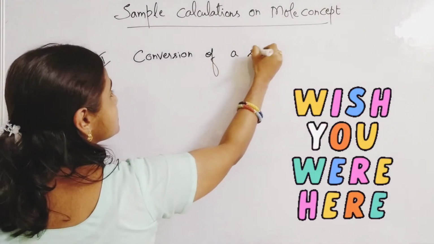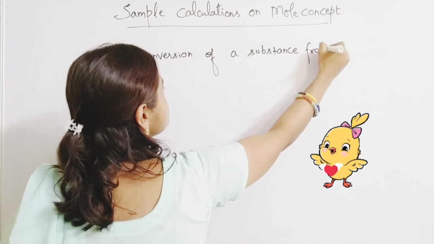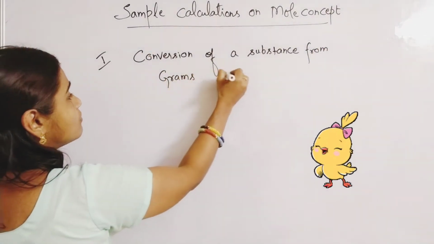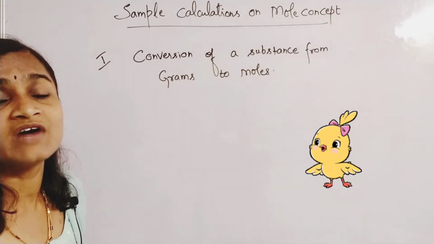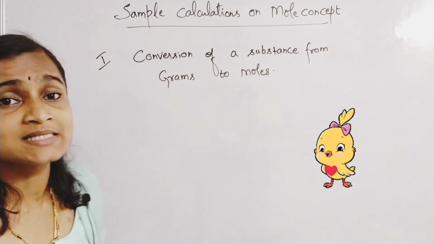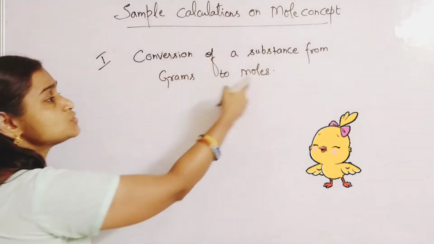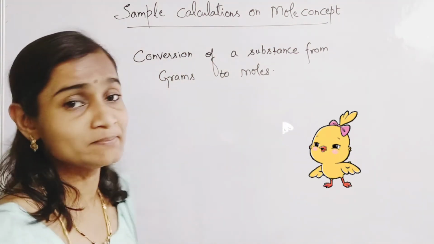This is the first type of conversion. You will come across one type of numericals in which you convert a substance from grams to moles. How we will do that, we will learn with certain examples.